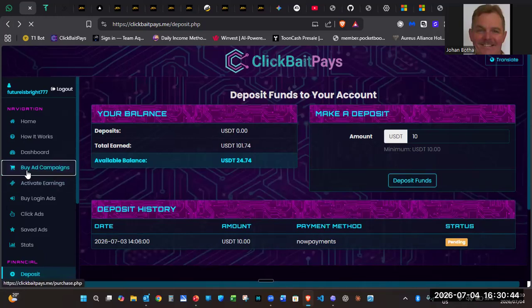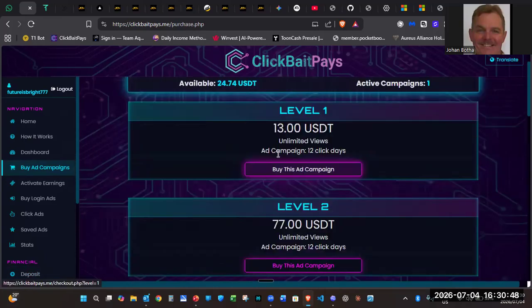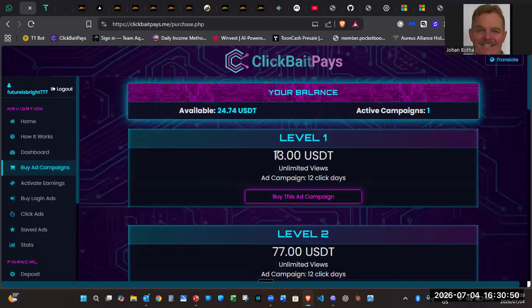You will buy ad campaigns. You will choose here. The first one is level 1. Remember, there's a once-off activation fee for every level, and you're only paying that activation fee once. So you're going to click on buy this ad campaign.